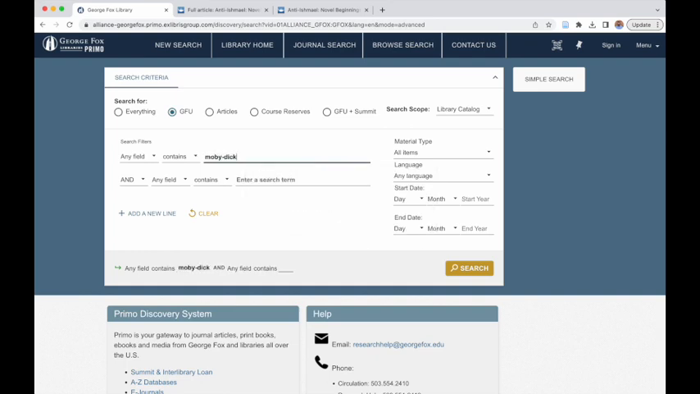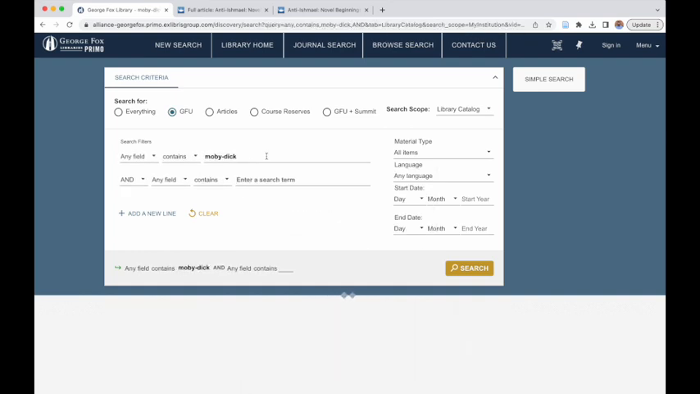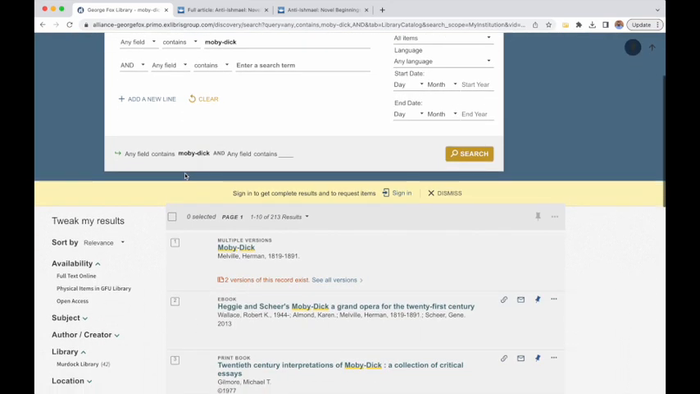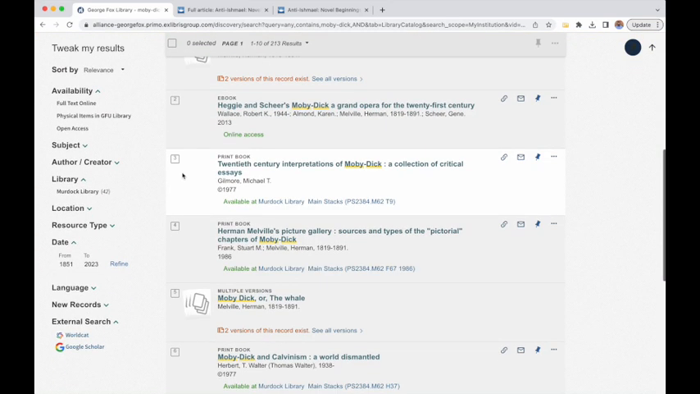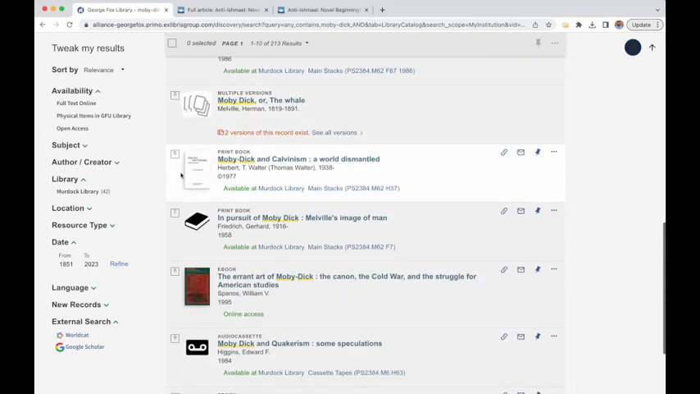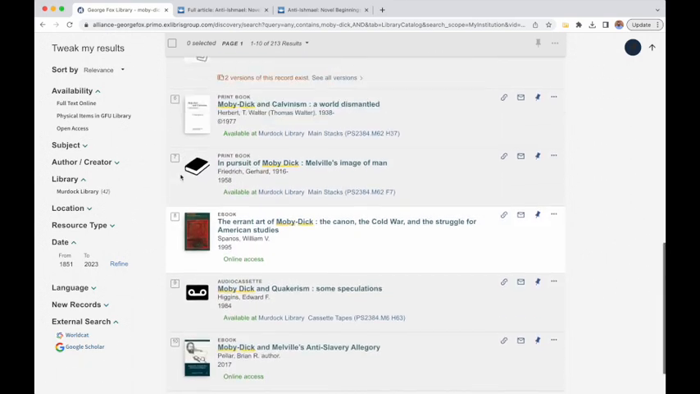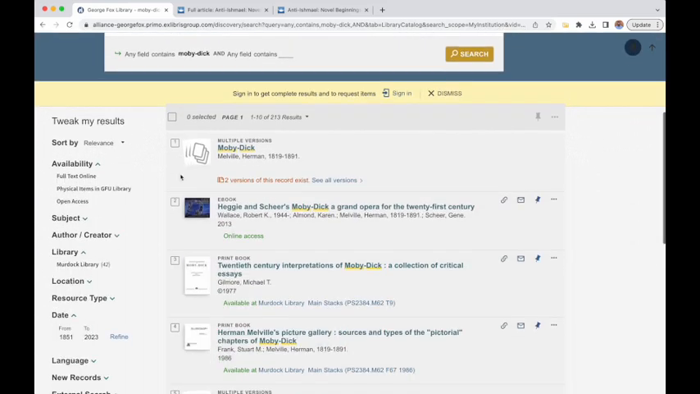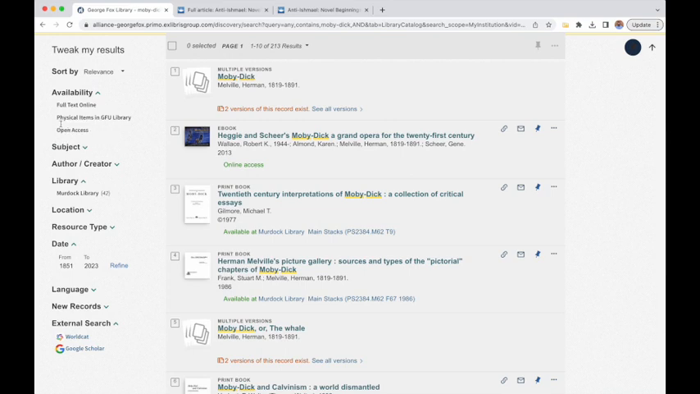I'm going to get a big result, I'm sure, by just typing Moby Dick. I also didn't do any changing of fields. I just typed in Moby Dick. And let's see what I get. 213. So this means this is coming up in just our physical and ebook holdings. 213 is not that many. I should probably spend a little bit of time going through this list. Primo also has a pretty nice list of ways to tweak my results.